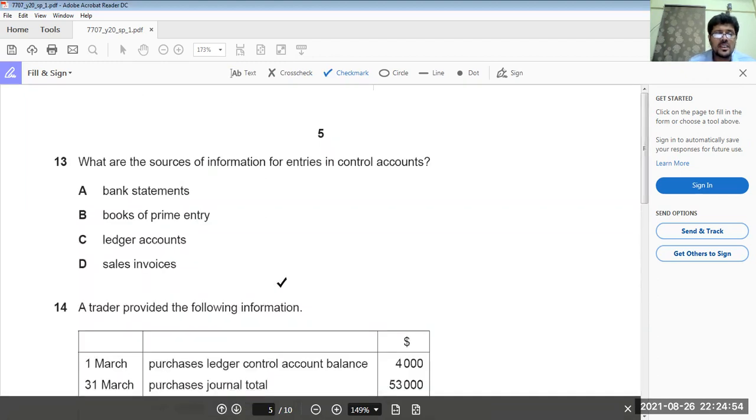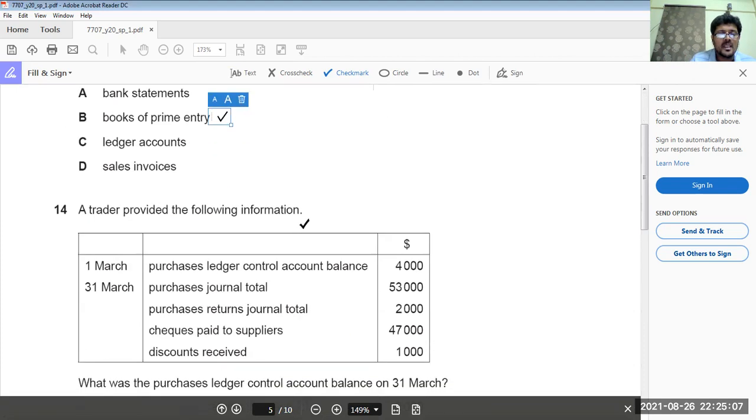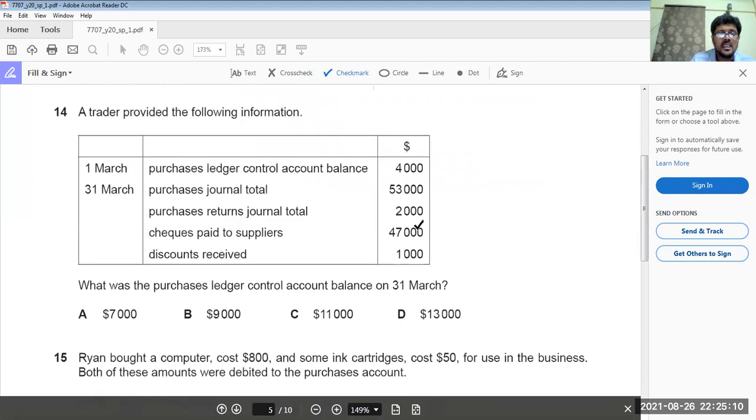What are sources of information for entries in control accounts? All the information for control accounts we take from books of prime entry. Books of prime entry means purchase journal, purchase return journal, sales journal, sales return journal. Okay. A trader provides the following information. What is the purchase ledger control account balance at 31st March? Very easy. Now see, opening balance is 4,000 plus purchases 53,000 minus purchase return 2,000 minus cash paid 47,000 minus discount received 1,000. The answer is A, option 7. Not to worry about it.